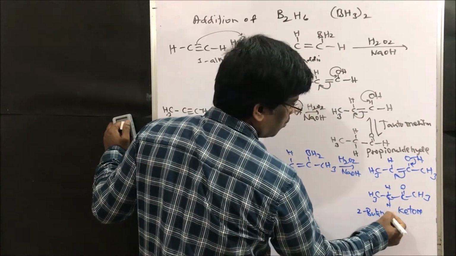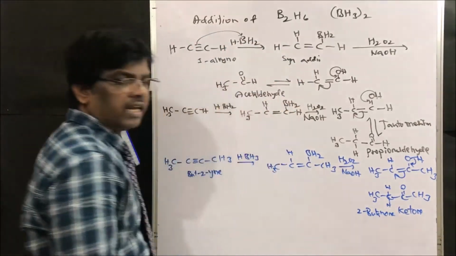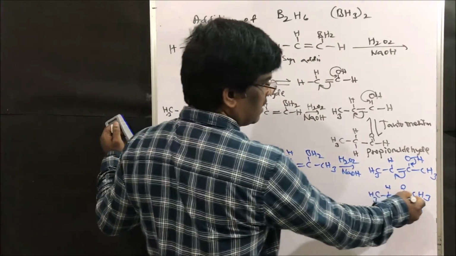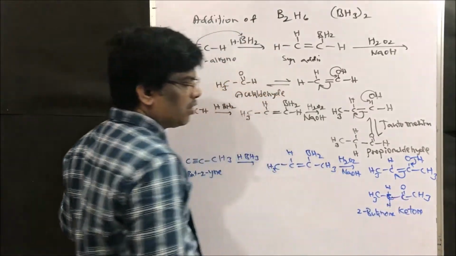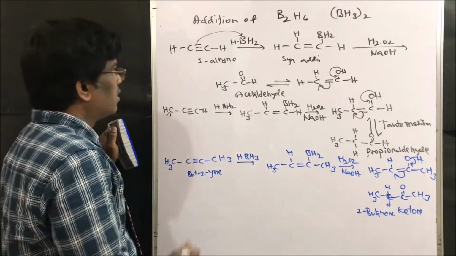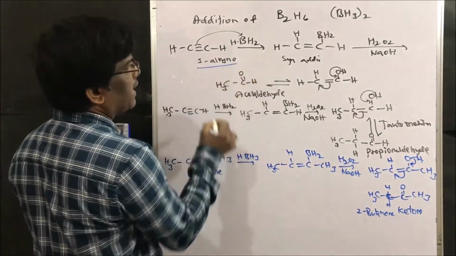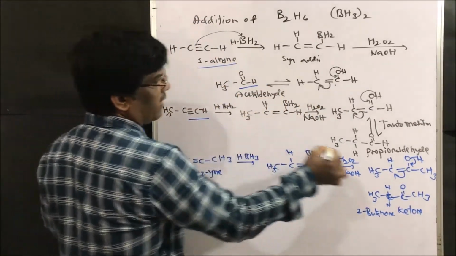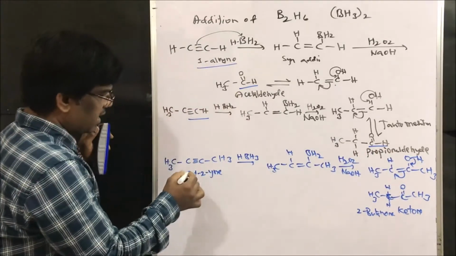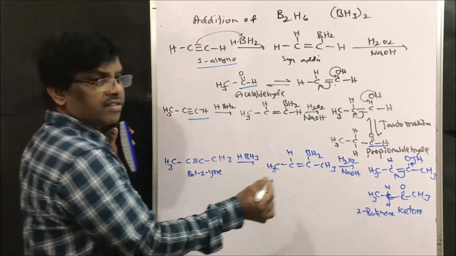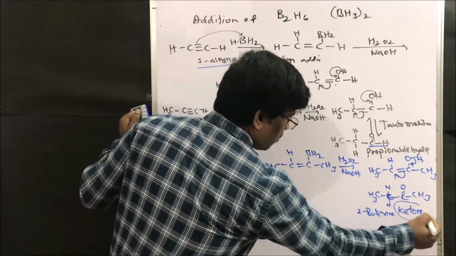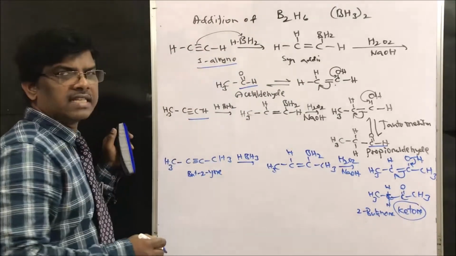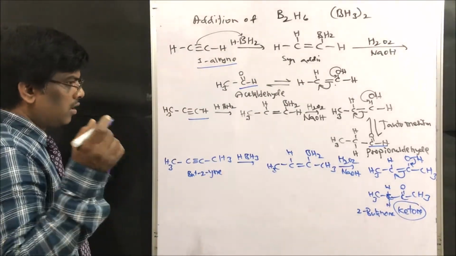2-butanone. 2-butanone is a ketone, right? So ketone, we are going to get ketone. That means one alkyne gives aldehydes. So this is also one alkyne gives aldehyde, whereas other than one alkyne gives ketone. It is very, very important friends. Other than one alkynes gives ketones.